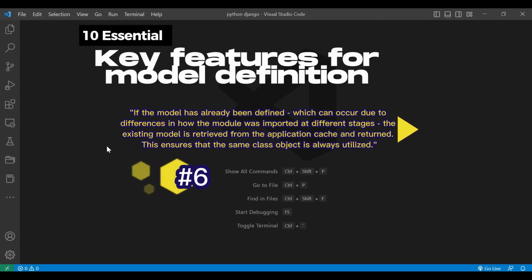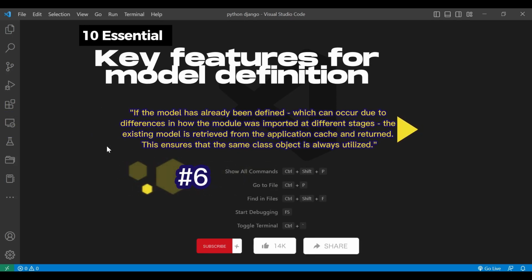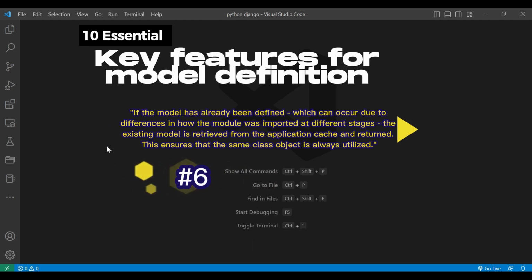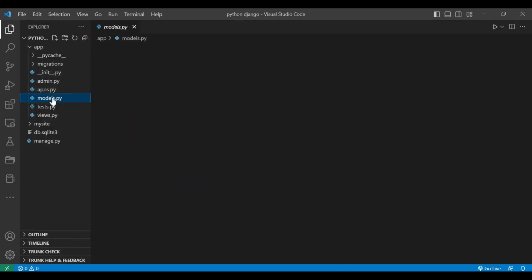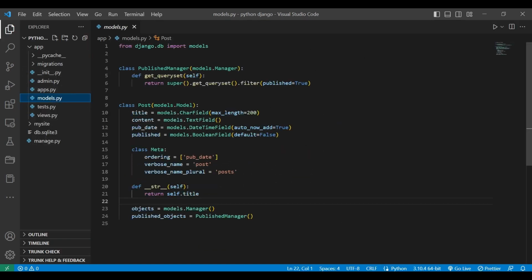If the model has already been defined, which can occur due to differences in how the module was imported at different stages, the existing model is retrieved from the application cache and returned. This ensures that the same class object is always utilized. The statement is referring to the behavior of Django's application cache when importing and defining models.